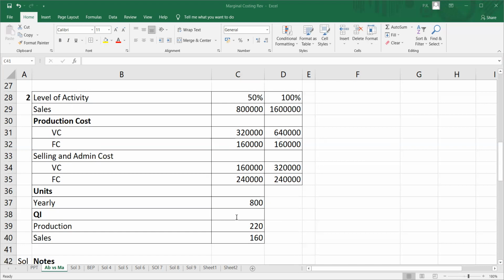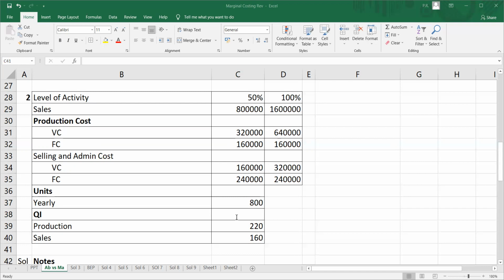So we have 2 things forecasted. In the earlier example, the 20 lakh rupees was the fixed overhead cost. Here, 1,60,000 rupees is the projected fixed production overhead cost. There we had 10 lakh labor hours; here 800 units are given to us. So activity has been forecasted. Fixed costs are incurred evenly throughout the year, and actual fixed costs are equal to the budgeted fixed cost. There was no opening stock at the start of the year.